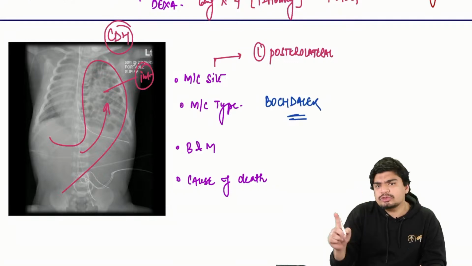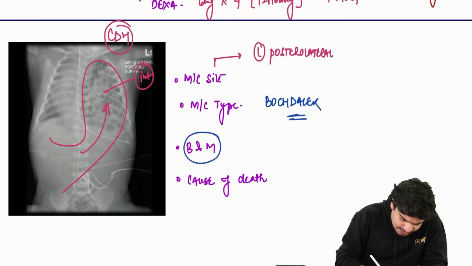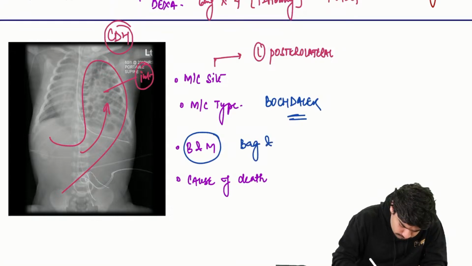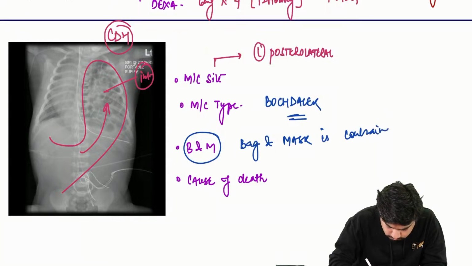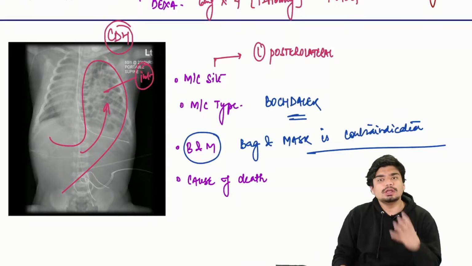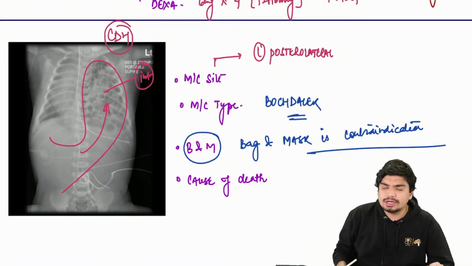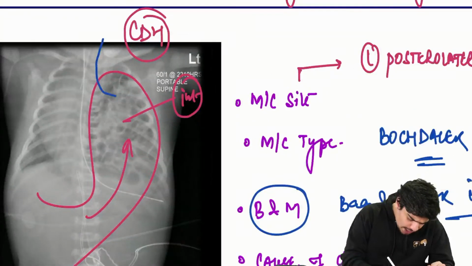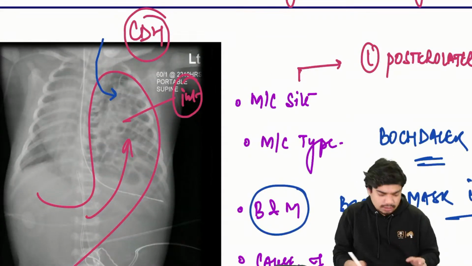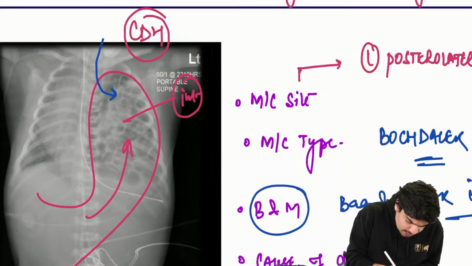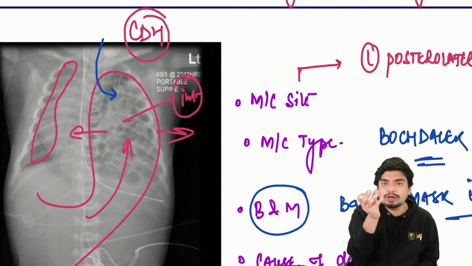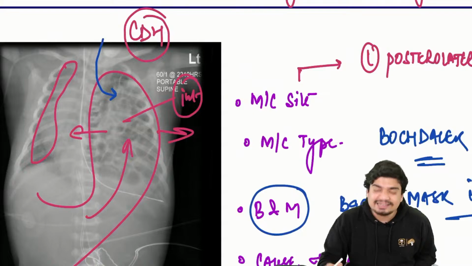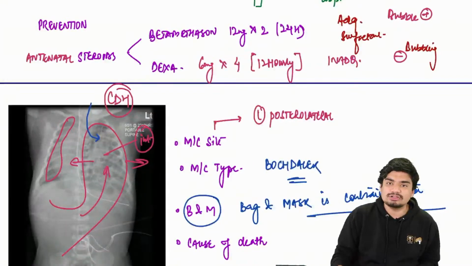The most common question they ask is why bag and mask ventilation is contraindicated. When you do bag and mask ventilation, the air will go into the stomach and intestine. These intestines will further enlarge, and if they further enlarge, they will further compress the already compressed lung. That is the reason why bag and mask ventilation is contraindicated.